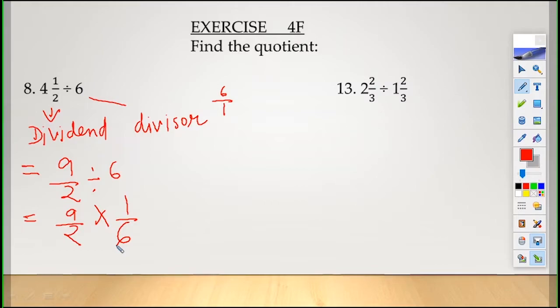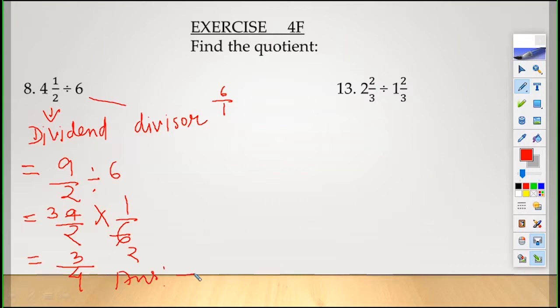In fractional division, what will you do? Write the first number 9 by 2, into 6 which has become 1 by 6, that is the reciprocal. Now what is the answer? 9 and 6, what is the common factor? 3. 3 2s are 6, 3 3s are 9. The answer is 3 1s are 3 by 4. This is the answer.